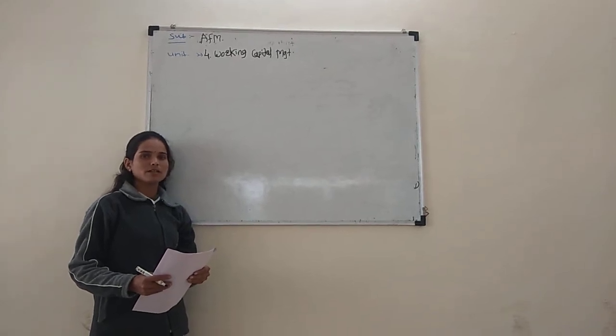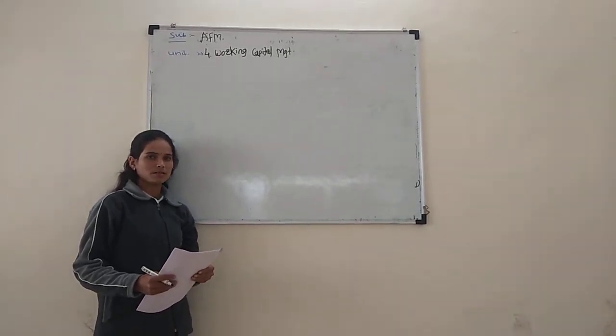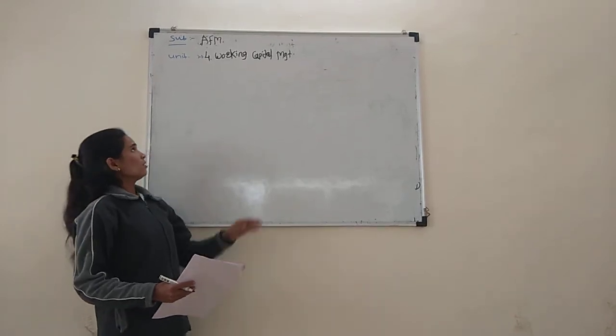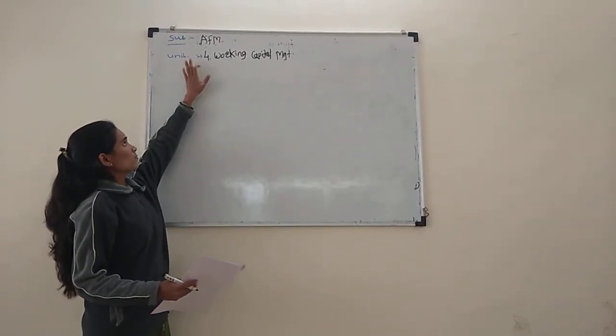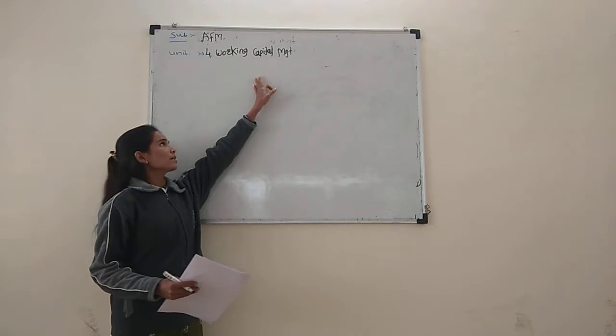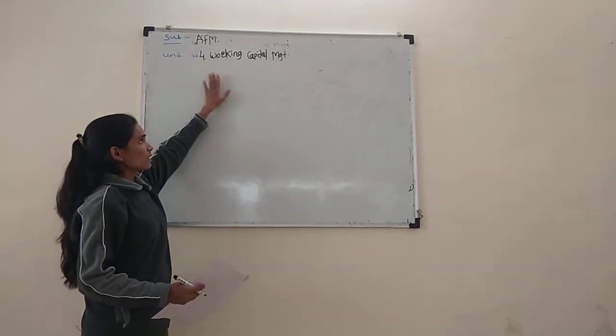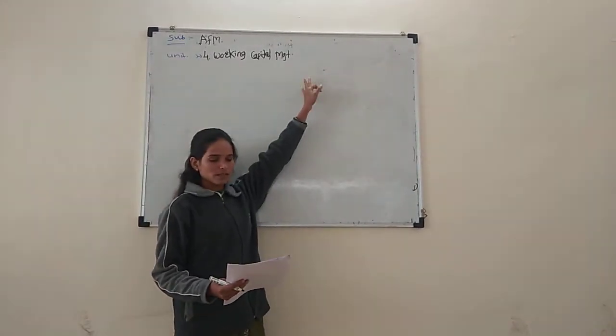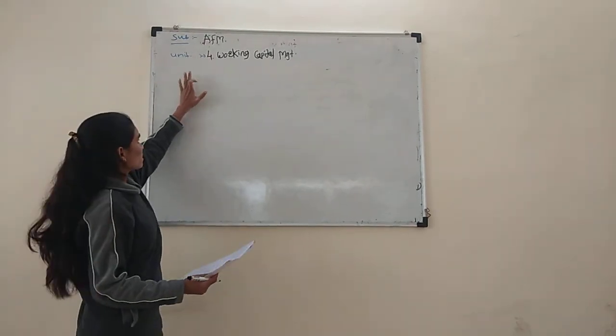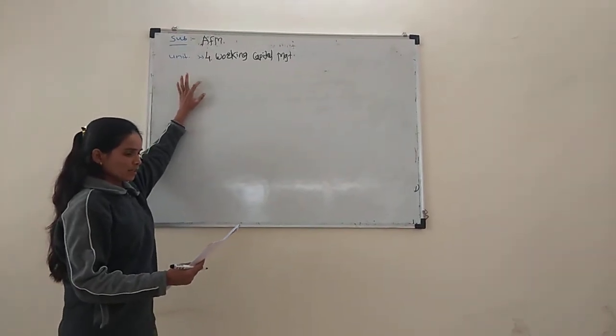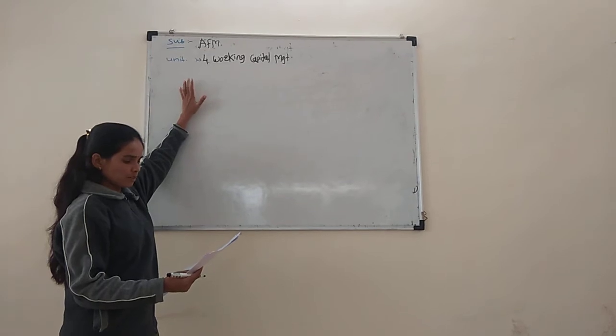From the Arts Technical Campus, MBA Department, Ahmedabad. Today we will discuss the fourth unit. The subject is Advanced Financial Management, and Unit 4 is Working Capital Management. We will look at working capital and its management in this unit.